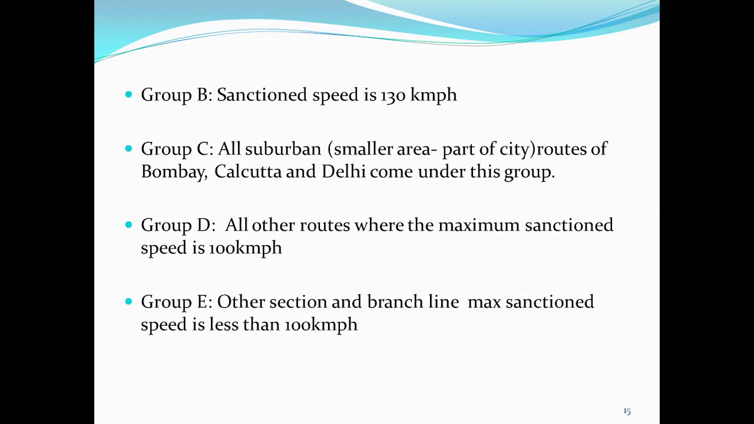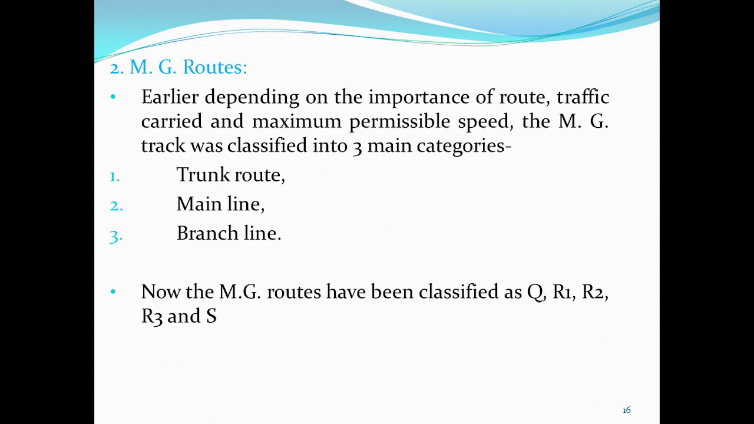Group B, where the sanctioned speed is 130 km per hour. Group C: all suburban areas come under this, so smaller areas of big cities such as Bombay, Calcutta and Delhi. In Group D, all other routes where the maximum sanctioned speed is 100 km per hour. Group E: other sections and branch lines where the maximum sanctioned speed is less than 100 km per hour come under the Group E category.